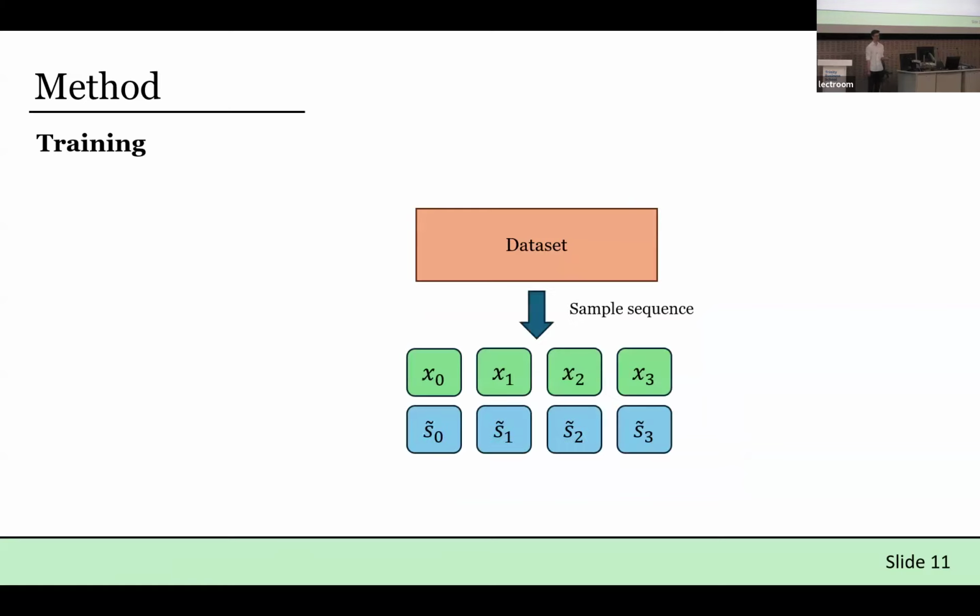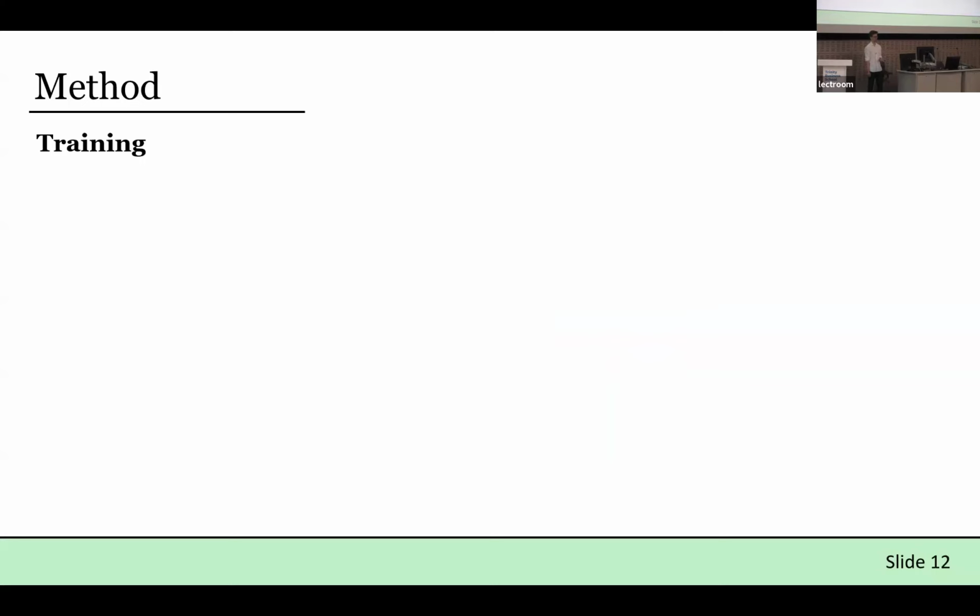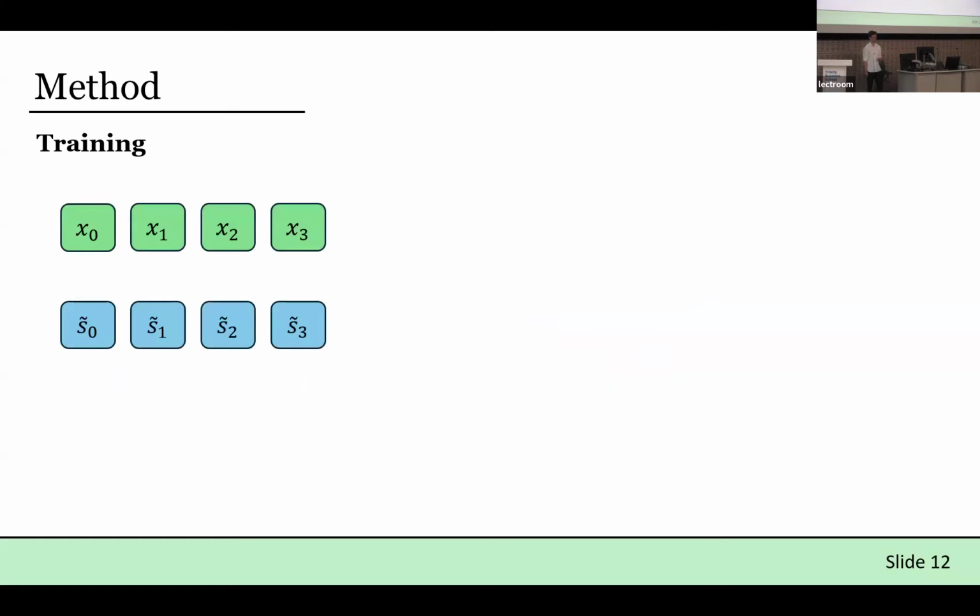So now we basically have all the methods and components we need to actually train this thing end to end. We assume that we have some data set that's populated as the agent explores, or in more RL terms, this is your classic replay buffer. And we're allowed to sample sequences from this. That gives us sequences of X's, which I just define as everything needed to train the world model, so everything needed to train Dreamer. So each X is just a tuple of reward, observation, continuation, and actions. And each S tilde is that special subset of states that we need to pass to our narrator. So then we can take these samples of sequences, pass in everything needed to train the world model,